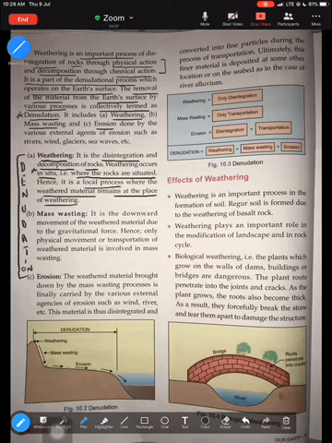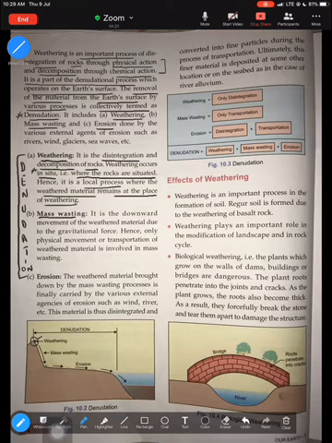Like this picture here, the first step is weathering. So rocks are just broken down and they have not moved. If you look here, this is a rock. The rocks are broken down in the original place. There's no movement of this rock. So that is what is known as weathering, the disintegration of rocks in their own place of origin, or in situ.